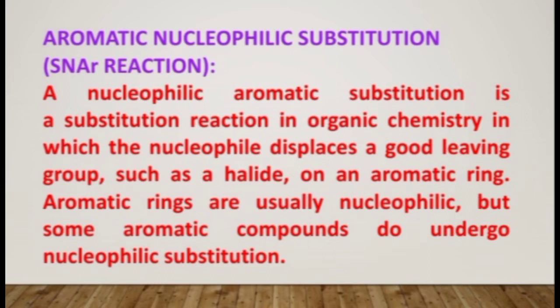The reason for the unusual reactivity of aromatic compounds is the presence of a lone pair of electrons or a pi bond on a key atom of the leaving group. As a result, through delocalization of the lone pair of electrons or the pi bond by conjugation with the pi electrons of the aromatic ring, there is partial double bond character between the carbon of the ring and the key atom. Thus, the key atom becomes firmly bonded to the aromatic ring and cannot be replaced easily.